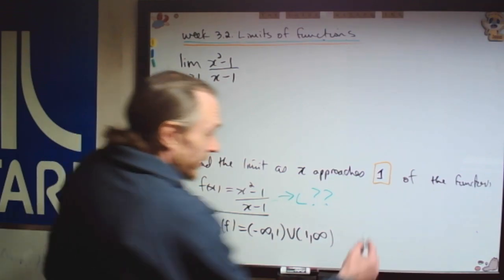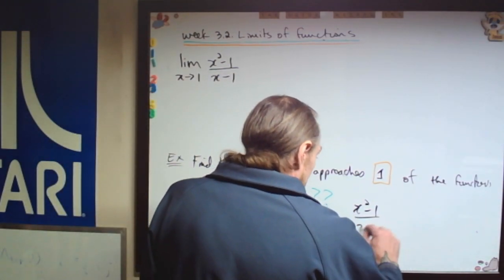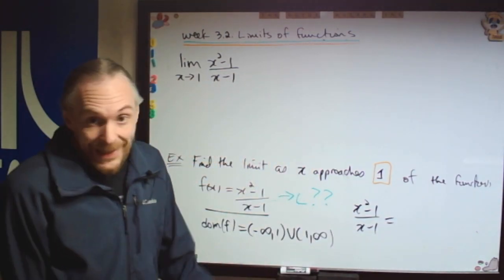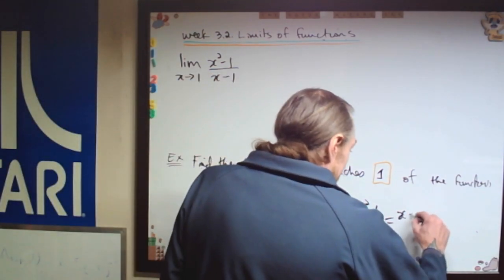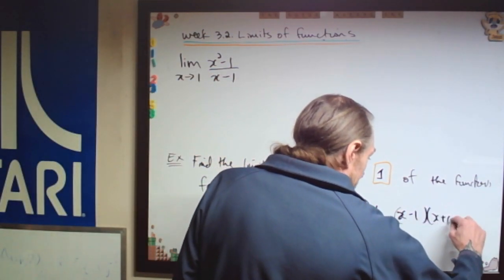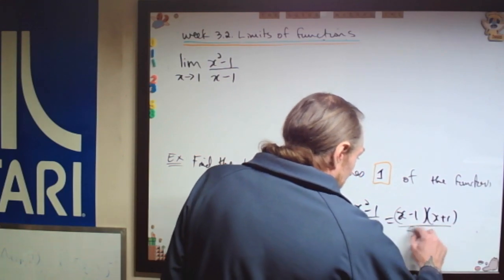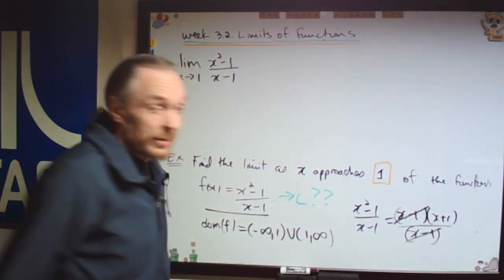And then when I simplify this, if I use this cleverly, x squared minus 1 over x minus 1 simplifies into a difference of squares, x minus 1 times x plus 1 over x minus 1, and I can get rid of that algebra discontinuity.